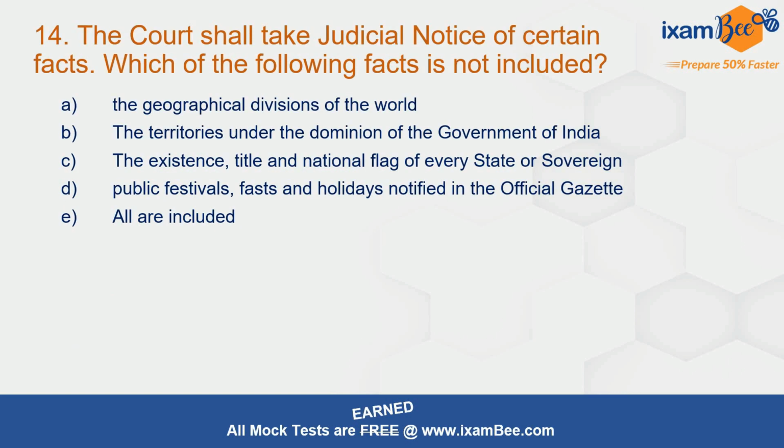Moving to question 14. The court shall take judicial notice of certain facts. Which of the following facts is not included? So judicial notice of which of the facts cannot be taken? Correct answer here is E. All are included. This is given in section number 57 of the Evidence Act. In it you will find the list of all the facts of which the court shall take judicial notice. All of them are included in that.